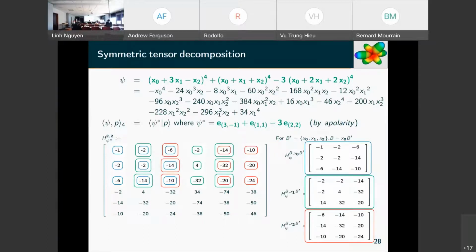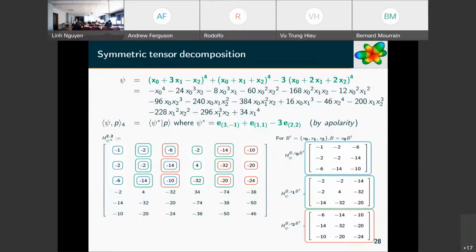Extract a block which is of rank 3. So this is the blue block. Shift by x1, this is the green block, and shift by x2, we have the red block. We have these matrices which are just obtained by shifting, which correspond to multiplying the monomials indexing the columns by x1.